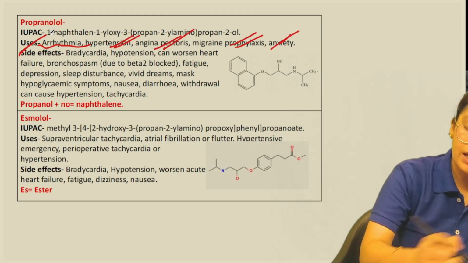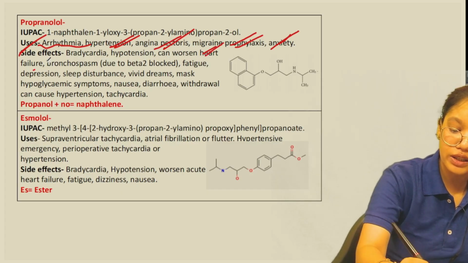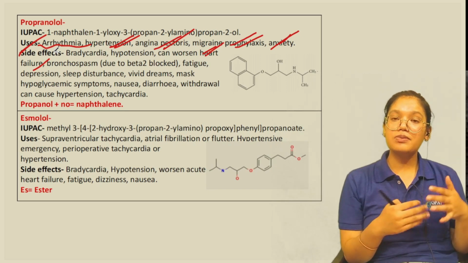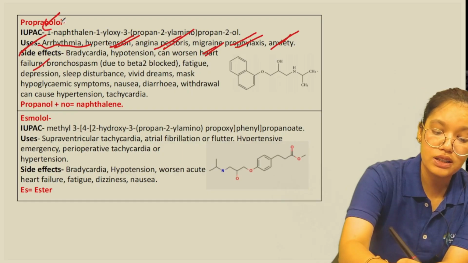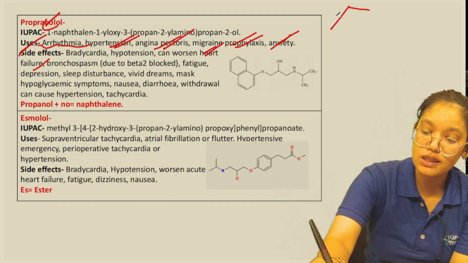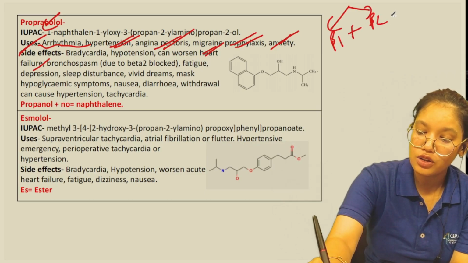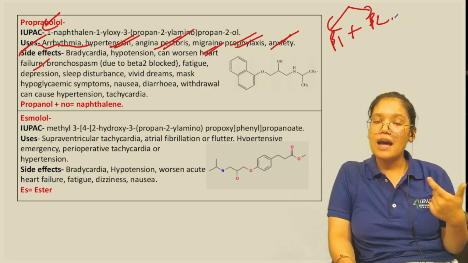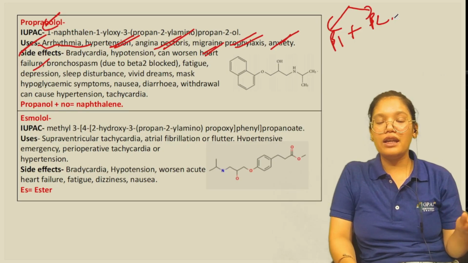Then side effects: bradycardia, hypotension, it can worsen heart failure. Then we have bronchospasm. Now why bronchospasm? This is basically due to the action of propranolol. Propranolol is a beta blocker. It is not a selective beta blocker but a non-selective beta blocker, meaning it will act on beta 1 plus beta 2. As it is acting on beta 1, that's why it has an antiarrhythmic action.